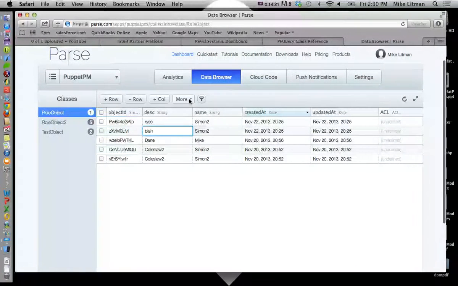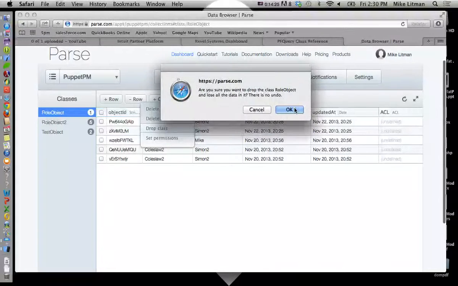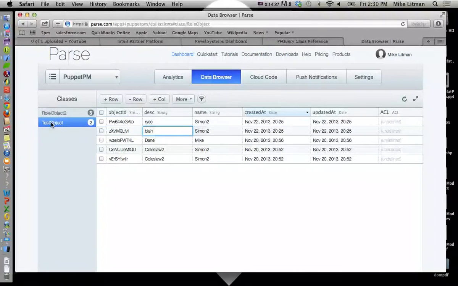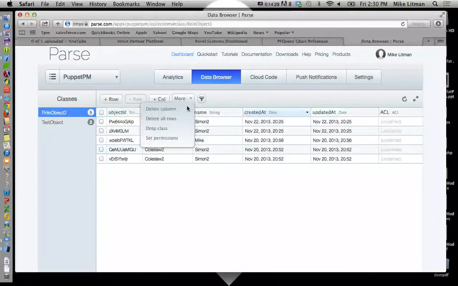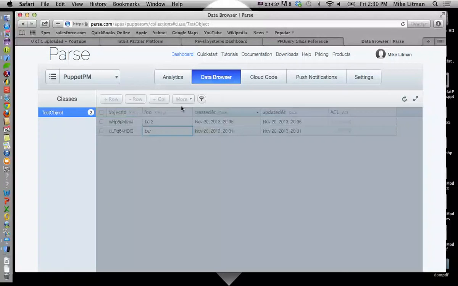So we're going to get rid of role object. So we'll drop that class and everything is in there. We'll get rid of role object 2. Drop that class and everything is in there. And get rid of test object.